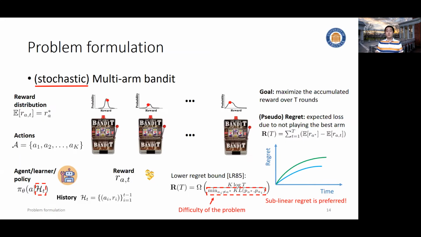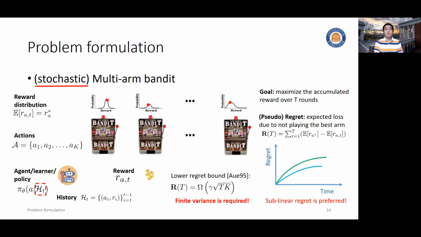And the difficulty is very intuitive to understand. It's basically the gap between the optimal action and the second optimal. So the smaller this difference is, the more samples or iterations we have to take in order to really differentiate who is the best. And if you don't like this kind of problem-specific lower bound analysis, we also offer you a generic problem-independent lower bound, which looks much worse. It's on the square root of T order. That means you have to make at least this many mistakes in order to identify who is really the best action for this given environment.